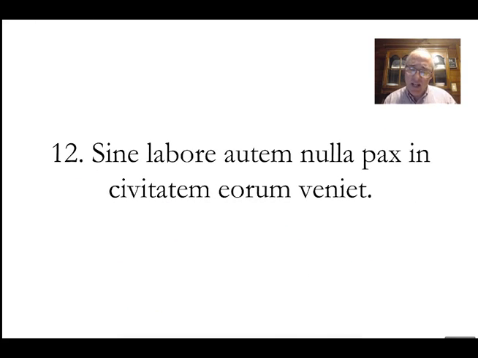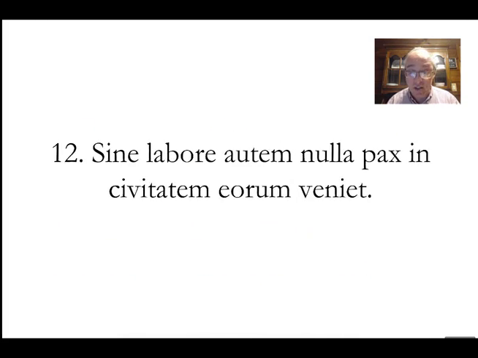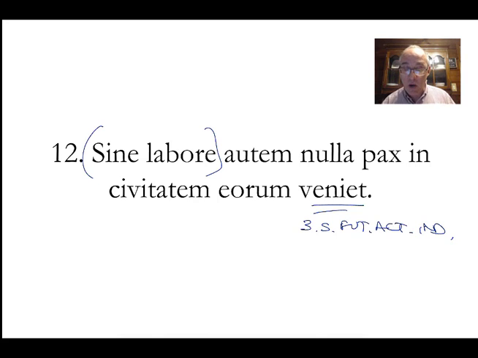Number 12. Sine labore autem nulla pax in civitatem eorum veniet. Look at that. From the sentence I had before, veniemus. Notice that's the future tense, because the present would be venit. So just from remembering the sentence before, third person singular, future, active, indicative. So something will come. What will arrive? Well, sine labore just means without work. However, peace. There we go. Peace will come. That's my nominative, singular, feminine.